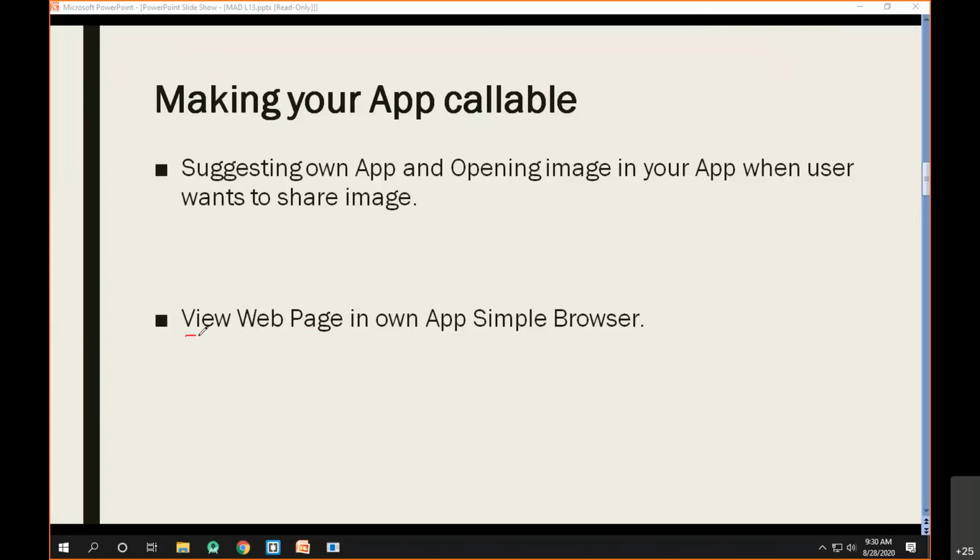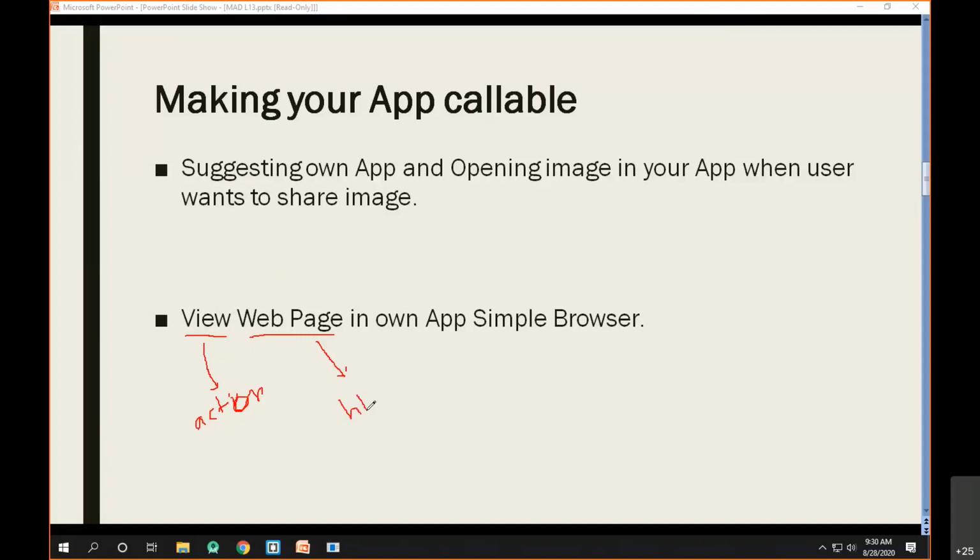The first thing I underlined is view, and the second is the web page. This particular word, view, will suggest the action, and this part, the web page, will suggest the type of data I have to handle.